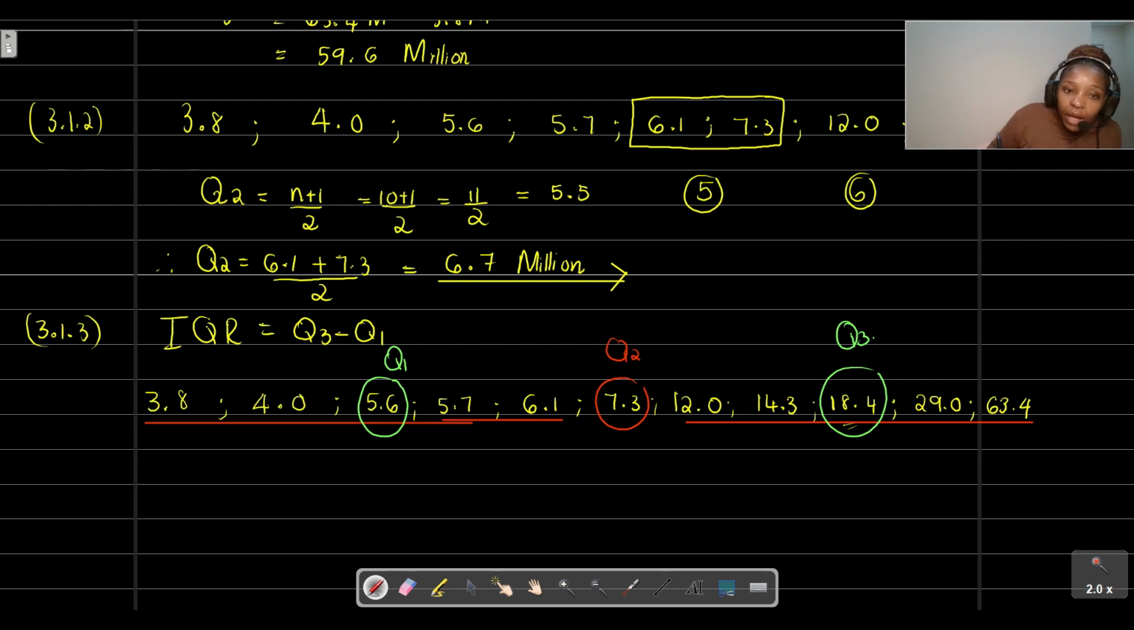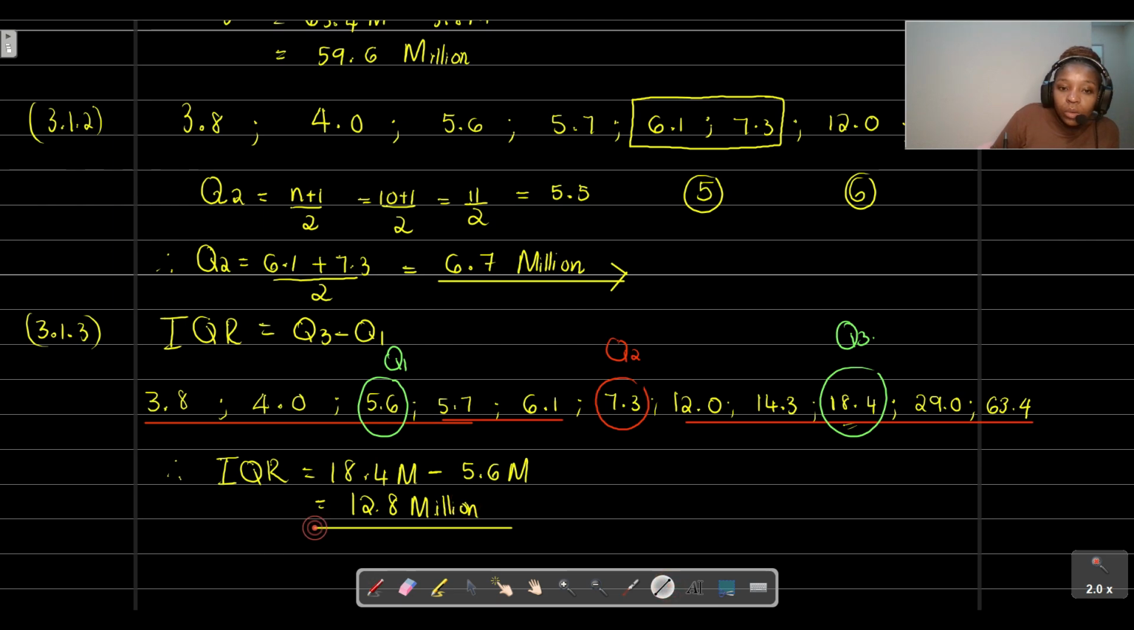From there we can now find our interquartile range. Therefore our interquartile range is equal to, what is our Q3? 18.4 million minus, what is our Q1? 5.6 million. If we punch that into a calculator, you'll see that our interquartile range is 12.8 million. All right, cool stuff. Let's have a look at the next question.